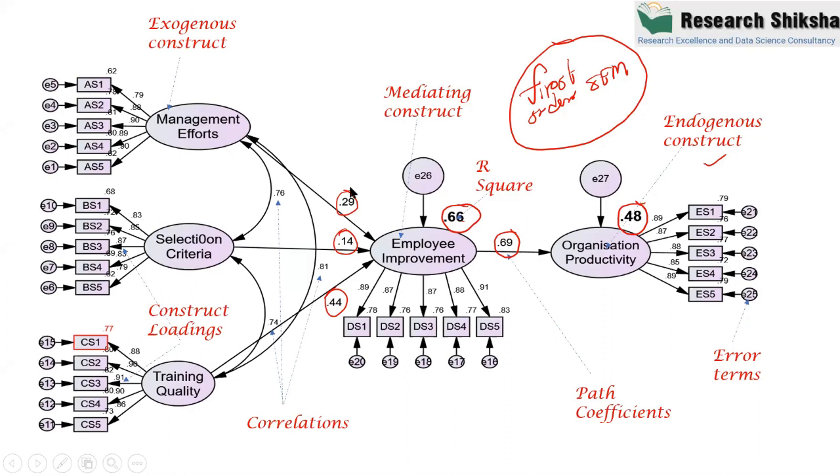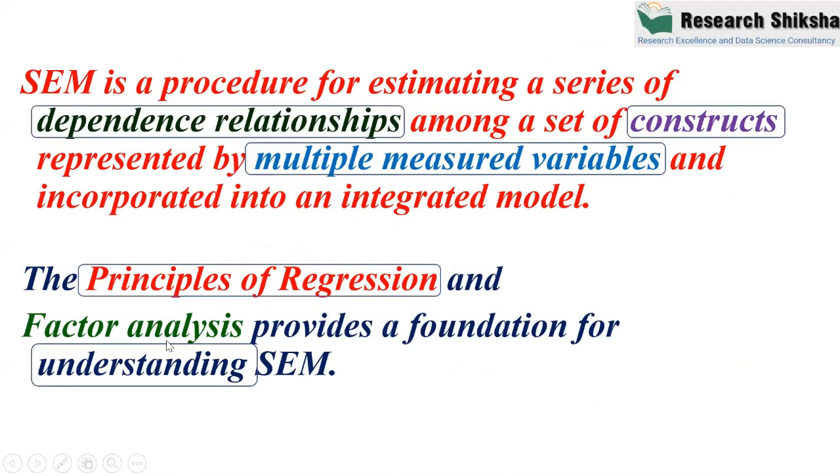Now, I think we have discussed the basic model of structural equation modeling and some basic rules. So what is basically SEM? By definition, structural equation modeling is a procedure of estimating a series of dependent relationships, and each dependent relationship is denoted by an arrow. These arrows are drawn among a set of constructs, and these constructs are represented by multiple measured variables or items, incorporated into an integral model.